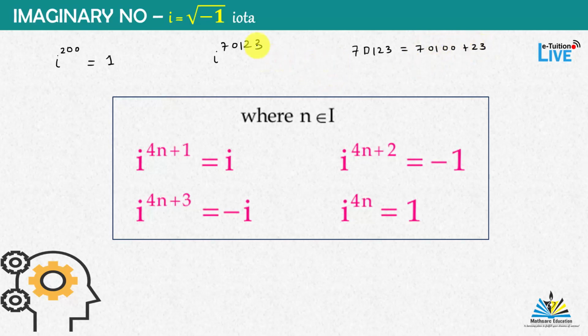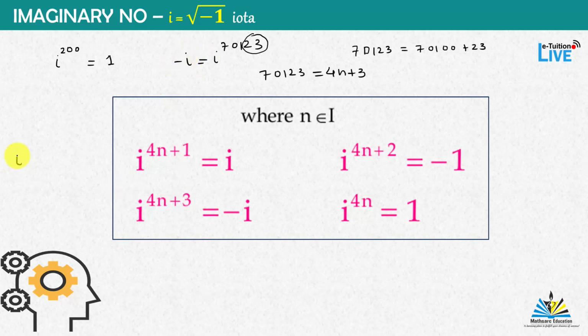So if we divide only 23 by 4, then we will get remainder 3, you can see. So i^70123 is of the form 4n plus 3. So as you can see here, 4n plus 3, hence this must be equal to minus iota.